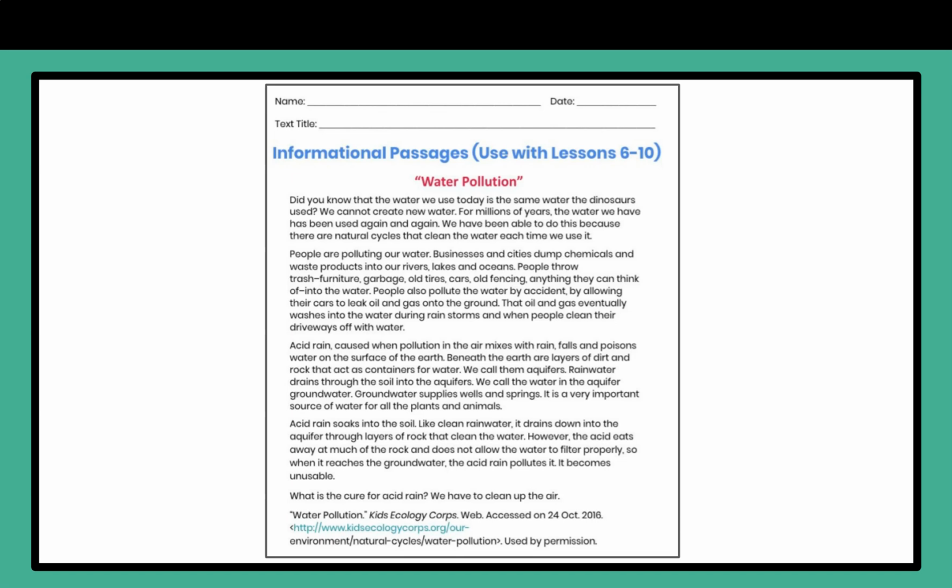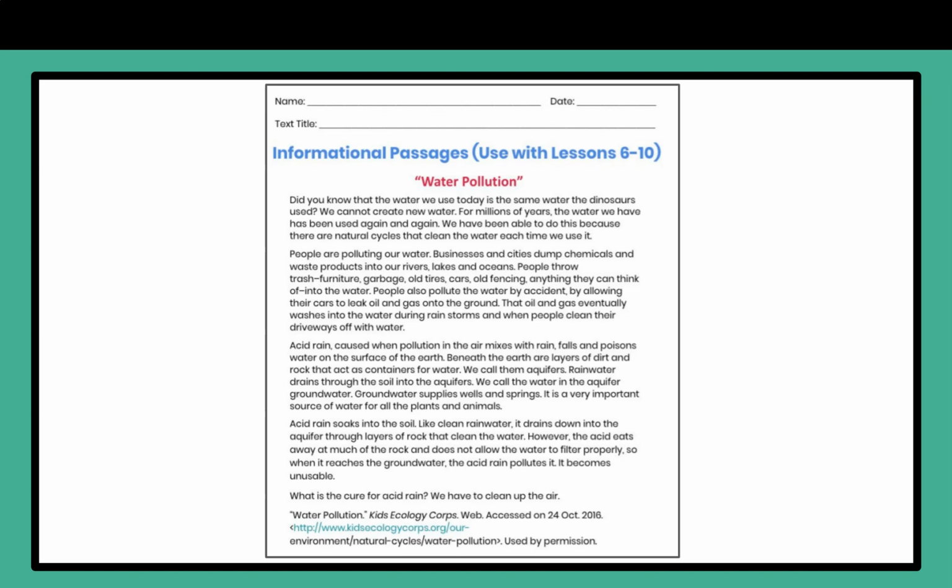Businesses and cities dump chemicals and waste products into our rivers, lakes, and oceans. People throw trash, furniture, garbage, old tires, cars, old fencing, anything they can think of into the water. People also pollute the water by accident by allowing their cars to leak oil and gas onto the ground. That oil and gas eventually washes into the water during rainstorms and when people clean their driveways off with water. Acid rain, caused when the pollution in the air mixes with rain, falls and poisons water on the surface of the earth.